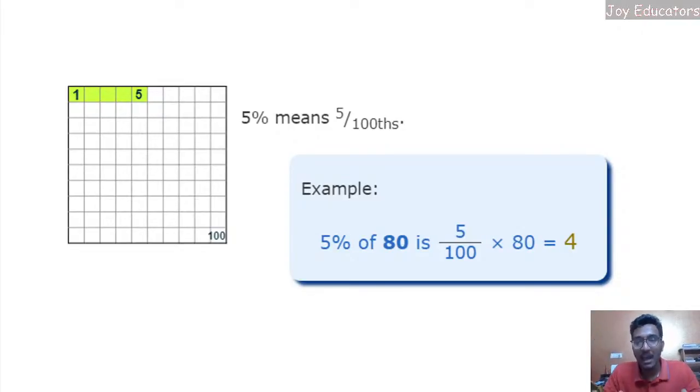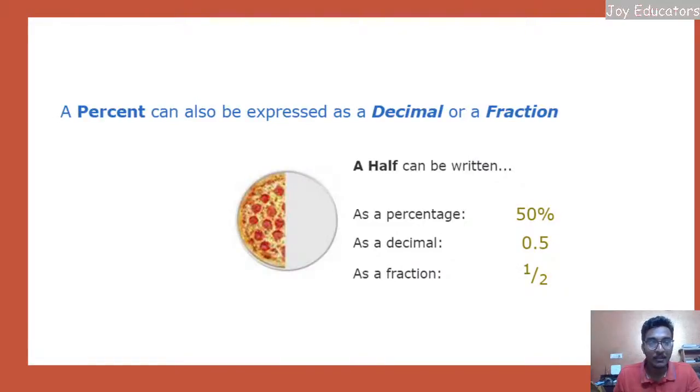So this time I'll be asking you questions. Now you have to answer me. Okay, I am taking a pizza. A percent can also be expressed as a decimal or fraction. So if I take a pizza and take half of it, it is called 50%. If I am taking it in decimal, it is 0.5. If we're taking a fraction, we call it 1/2.